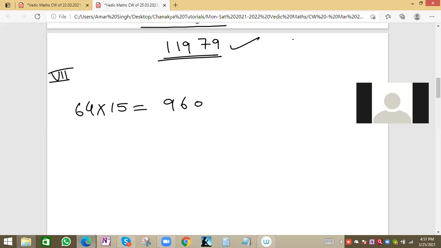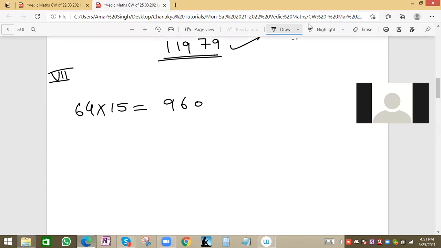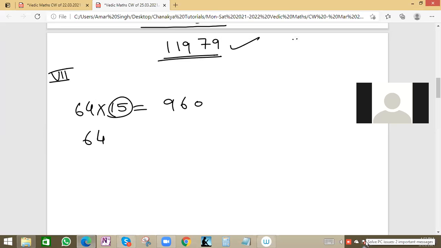What is the method here? What is the trick here? See, the method is a basic simple method. For multiplication with 15, this trick will be applicable. 64 we write as it is, and then we add 64 with half of this value. Half of 64 will be 32. Add this value, 4 plus 2 is 6, 6 plus 3 is 9, so 96, and then at the end we multiply with 10. 960, we got the answer.